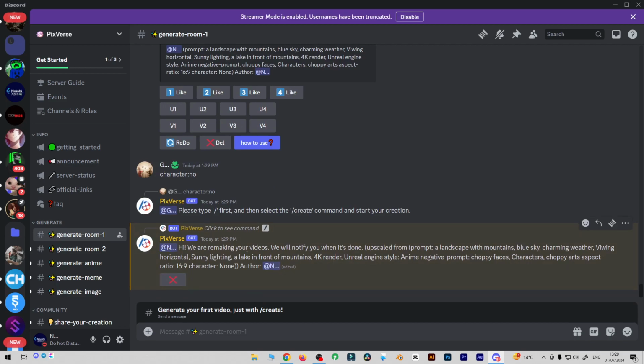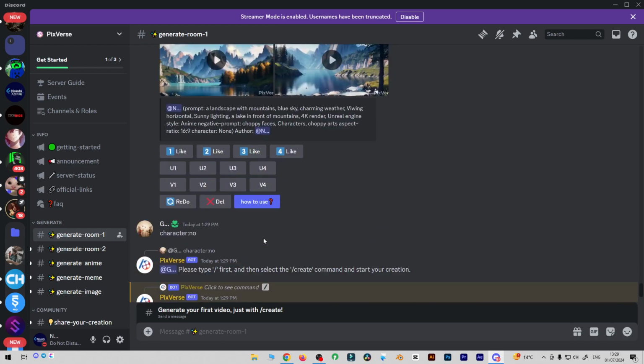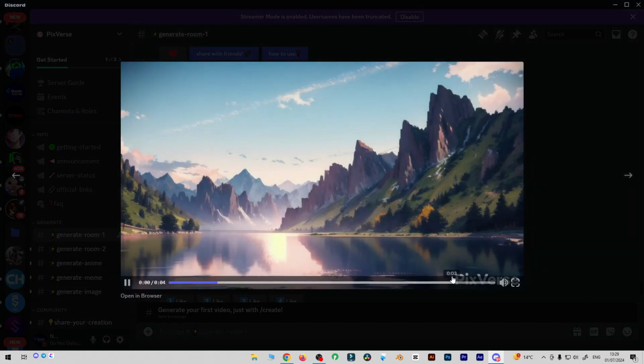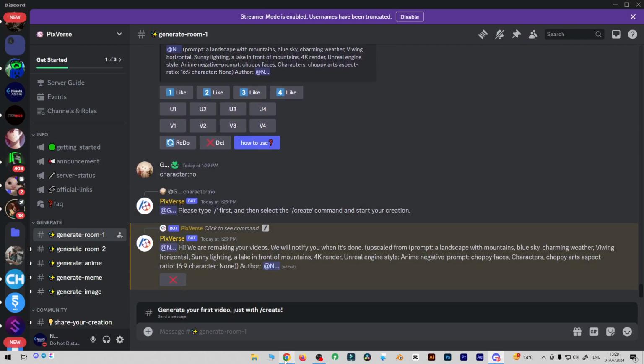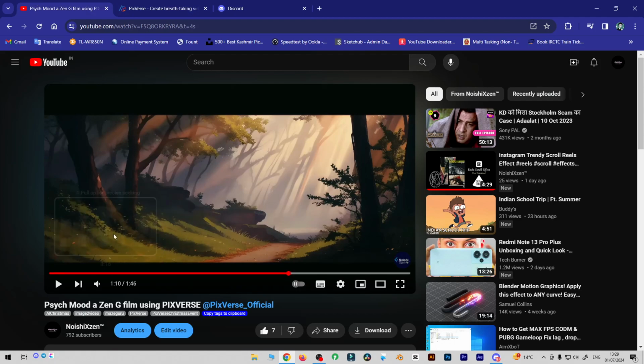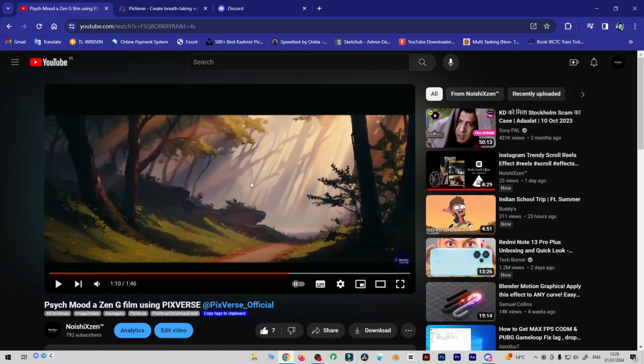You can see it is remaking the video again, so wait a couple of minutes to view it. In every video you'll see a watermark in the layout, like Pixverse. You can hide this with the aspect ratio, I mean the black bars. According to this scene, I've used the same overlay, the black bars. Basically, I made this whole project using Stable Diffusion, ControlNet, Midjourney, and also Pixverse handled some coding information, ComfyUI, and I rendered it out with the CapCut app.